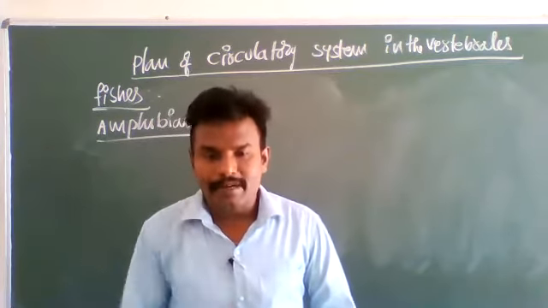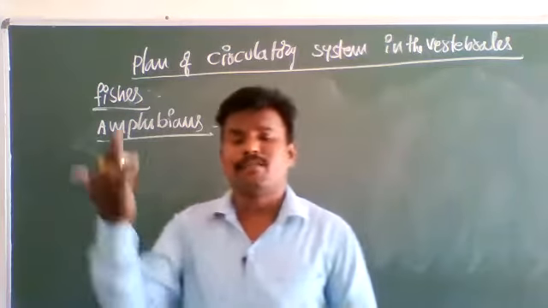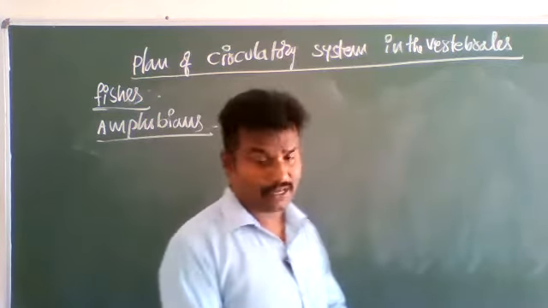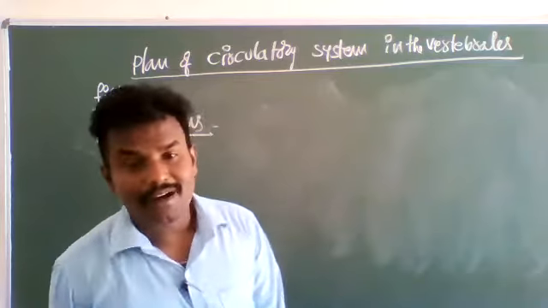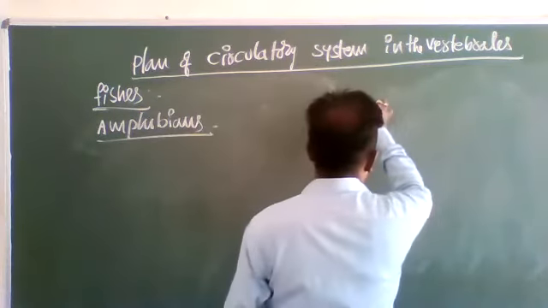Such types of animals are called amphibians, for example salamander and frog. Frog is very familiar. In these, the three-chambered heart evolved. See the three-chambered heart I am showing you.